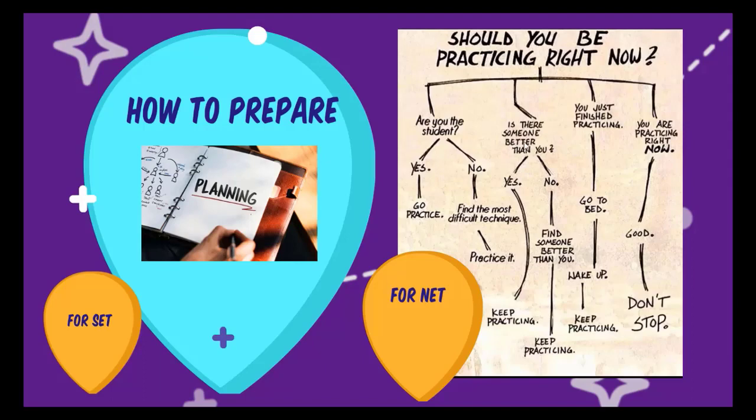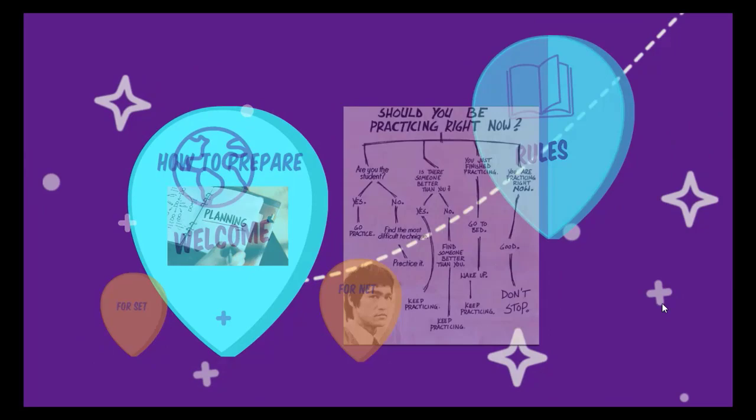Is there someone better than you? If yes, keep practicing. If no, find someone better than you. If someone has already qualified NET, find them. Keep practicing. Have you just finished practicing? Yes, go to bed, wake up and keep practicing. Are you practicing right now? Good. Don't stop practicing. This is the mantra for qualifying TN SET and CSIR NET.